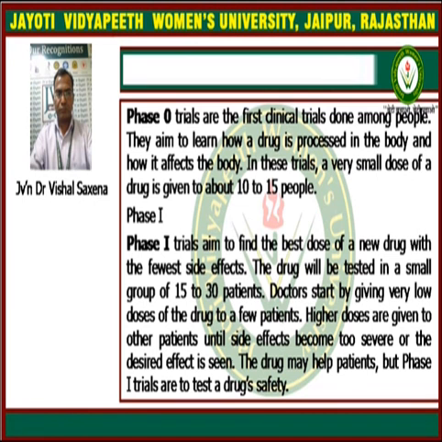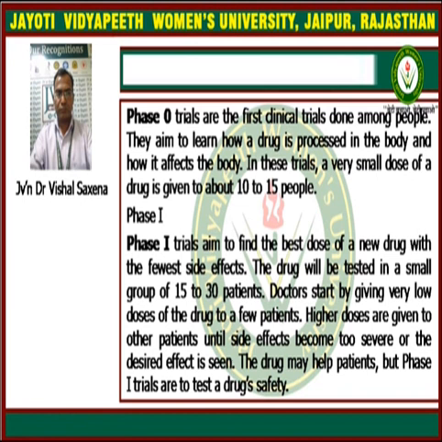Now next is phase 1. Phase 1 trials aim to find the best dose of a new drug with the fewest side effects. The drug will be tested in a small group of 15 to 30 patients. Doctors start by giving very low doses of the drug to a few patients.